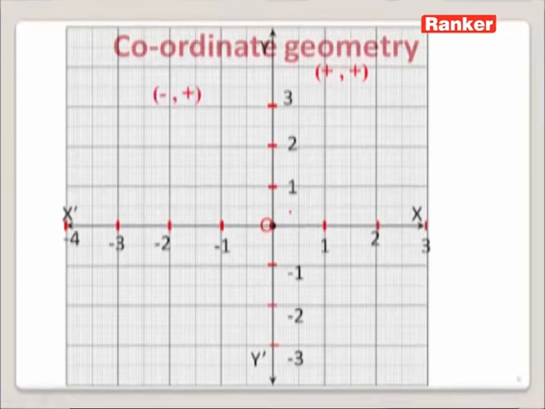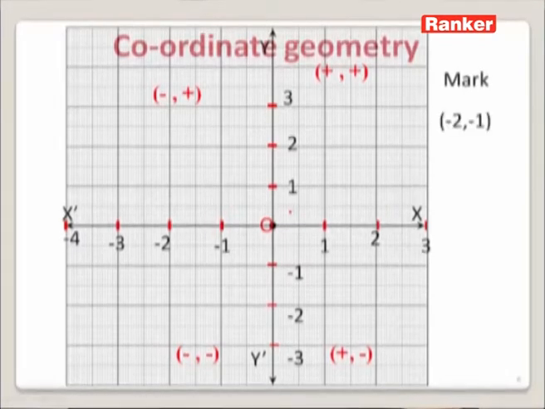When it comes to the second quadrant, the ordered pair present in the second quadrant consists of an x coordinate that is a negative number and a y coordinate that is a positive number. In the third quadrant, we can find both x and y coordinates as negative numbers only. In the fourth quadrant, we can find the x coordinate as a positive number and the y coordinate as a negative number. So with the help of this knowledge, let us try to mark -2, -1 on this graph sheet.